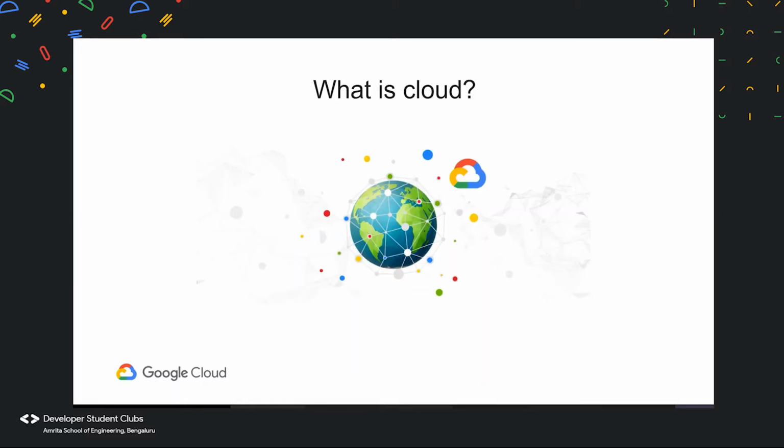So what is cloud? The word cloud basically refers to servers that are accessed over the internet and the software and databases that run on those servers. Cloud servers are located in data centers all over the world. By using cloud computing, users and companies do not have to manage physical servers themselves or run software applications on their own machines. The cloud enables users to access the same files and applications from almost any device because the computing and storage take place on servers in a data center instead of locally on the user's device.